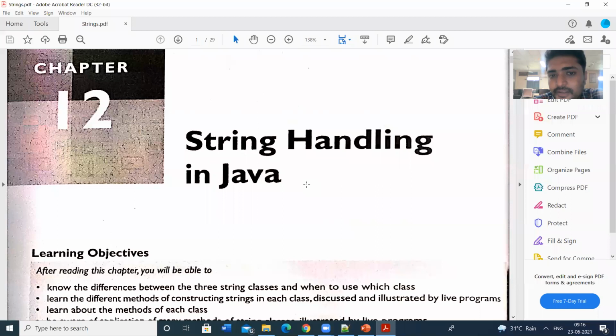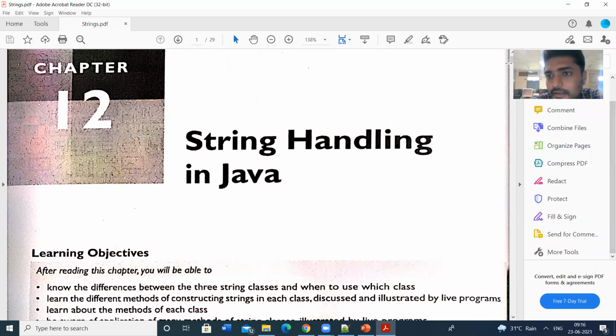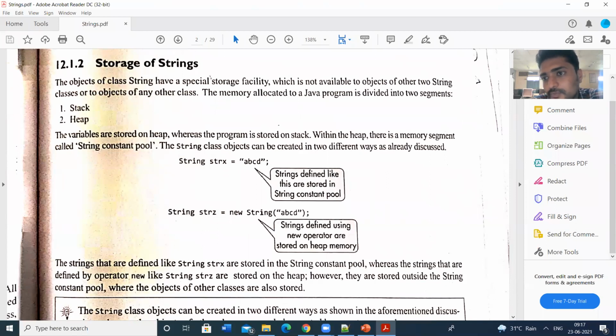And then we have seen the difference between the storage. Java supports two types of memory: heap memory and the second one is stack. The entire program will be stored in the stack, and the variables or objects can be stored in the heap. Heap memory consists of another partition, that is the string constant pool. Whenever you declare a string by using the String data type, all these strings are stored in the string constant pool.